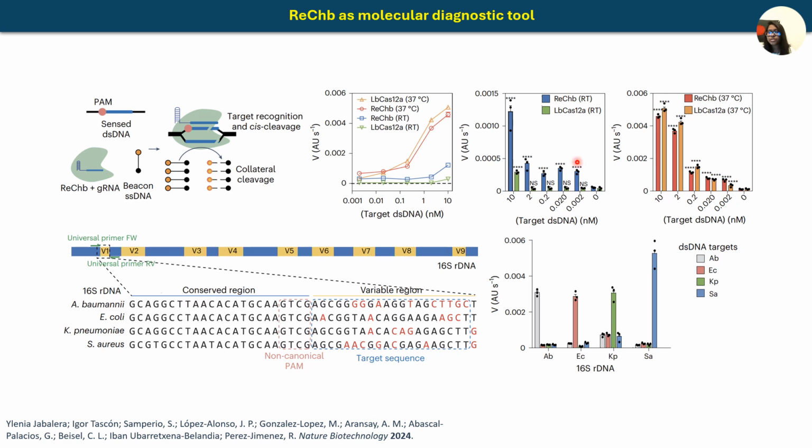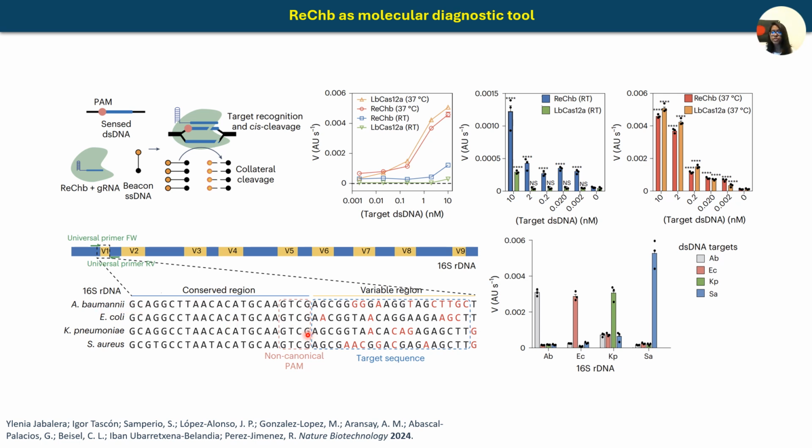The next two plots here show the sensitivity of RegB and Cas12a at 25 and 37 degrees Celsius respectively. At 25 degrees Celsius, RegB detects DNA down to 2 picomolar, but Cas12a has a higher detection limit of 10 nanomolar. This shows that RegB is better suited for detecting low abundance DNA. At 37 degrees Celsius, RegB and Cas12a perform similarly at higher DNA concentration, but RegB still shows better sensitivity at low concentration. And then finally, RegB was applied in bacterial pathogen detection using 16S ribosomal DNA.